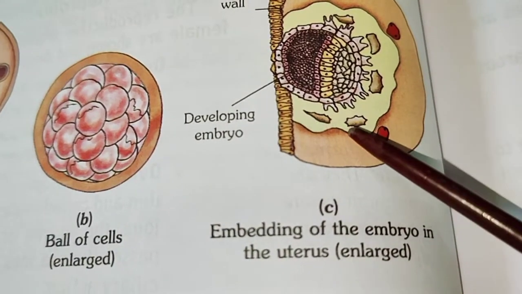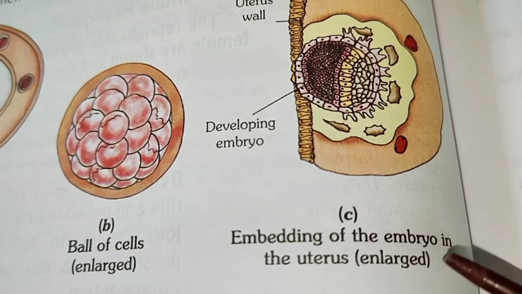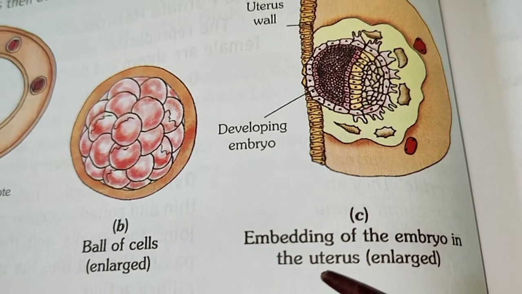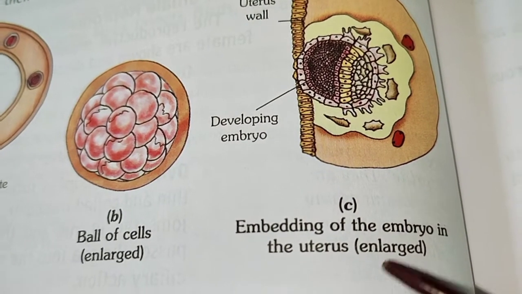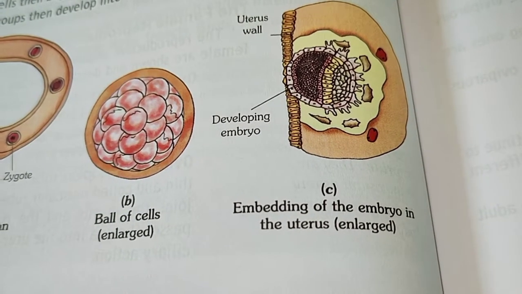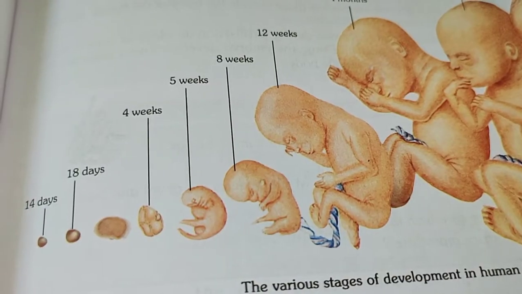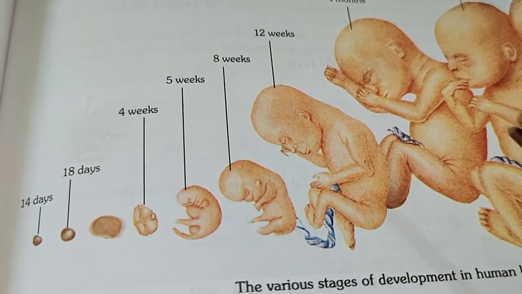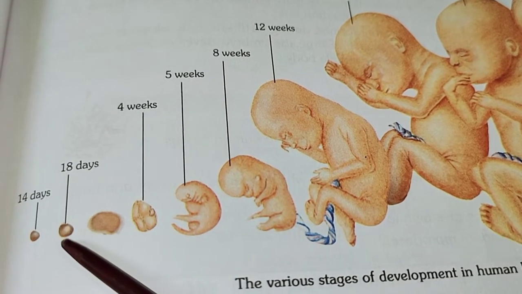This ball of cells finally embeds on the uterine wall, embedding of the embryo in the uterus. The developing structure from zygote is termed as embryo.